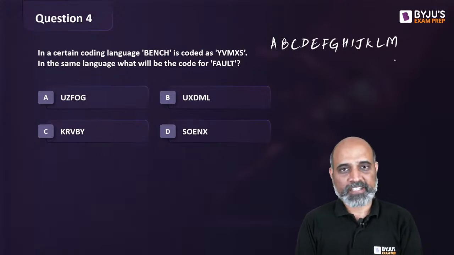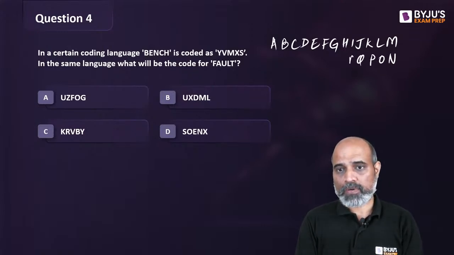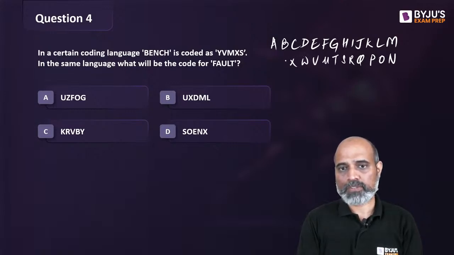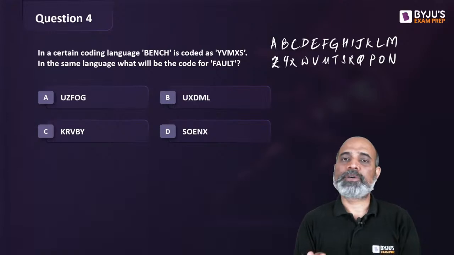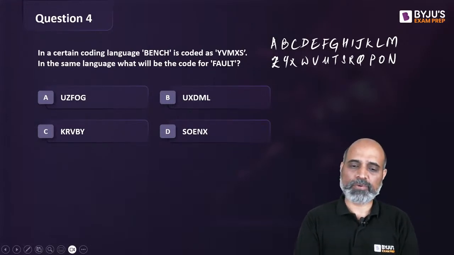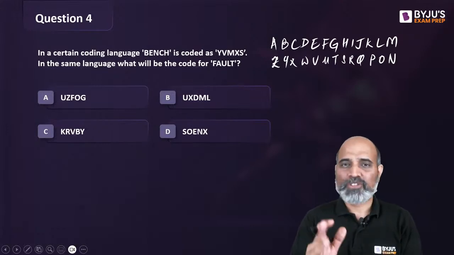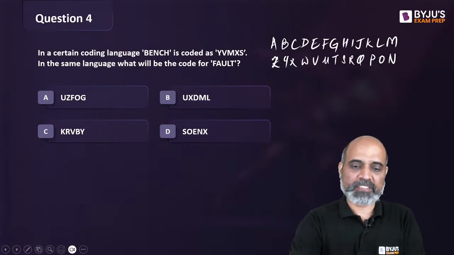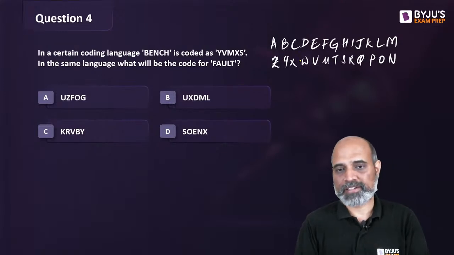The first 13 letters of the English alphabet from A to M, and the next 13 will start from N. N is your 14th letter. N, O, P, Q, R, S, T, U, V, W, X, Y, Z. Write this down always, okay? So that whenever you come across encoding, decoding or input-output questions, you don't have to write it down every time, or waste time while solving.